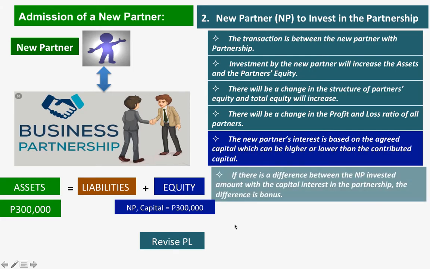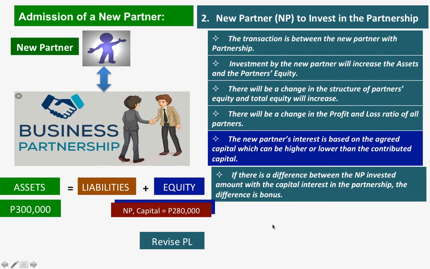The difference between the amount contributed by the new partner and the capital given to the new partner is what you call bonus. So if there is a difference between the new partner's invested amount, in this case 300,000, and the capital interest that will be given to the new partner, it is called bonus.